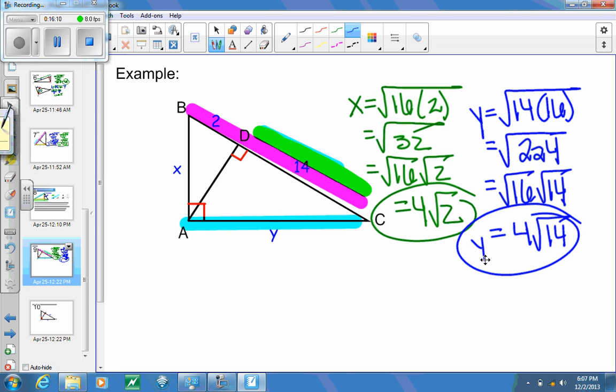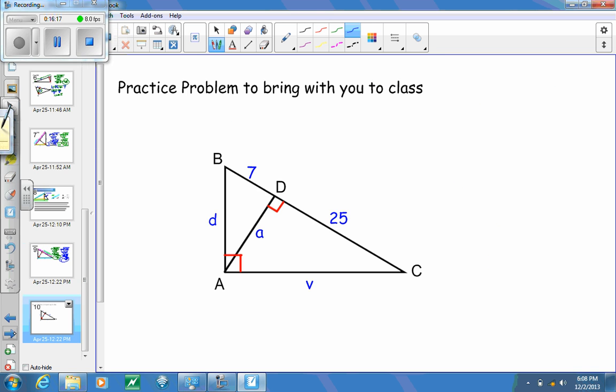So that concludes section 8.1, working with the geometric mean. What I'd like you to do for class is this next problem I would like you to bring with you. It's a right triangle, and I want you to solve for A, D, and V. So have this on a separate sheet of paper, something that will be able to be turned in. Do not leave it on your notes. Have it so that you can turn it in tomorrow at class.